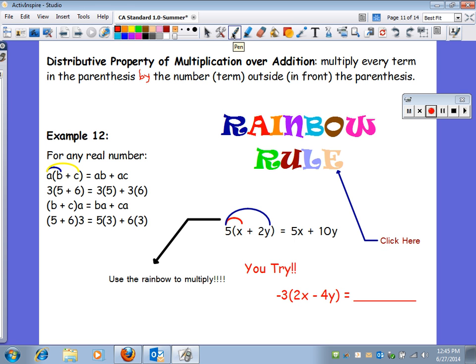If we wanted to show our rainbows, we could show that 3 went with 5, 3 went with 6, A went with B, A went with C, 3 went with 5, 3 went with 6. Those are our rainbows. If we try the one down here, you put in your rainbow, 3 times negative 3 times 2x, negative 6x, remember different signs of negative. Negative 3 times negative 4y, remember the same sign as positive, positive 12y. So that would be a negative 6x and a positive 12y.